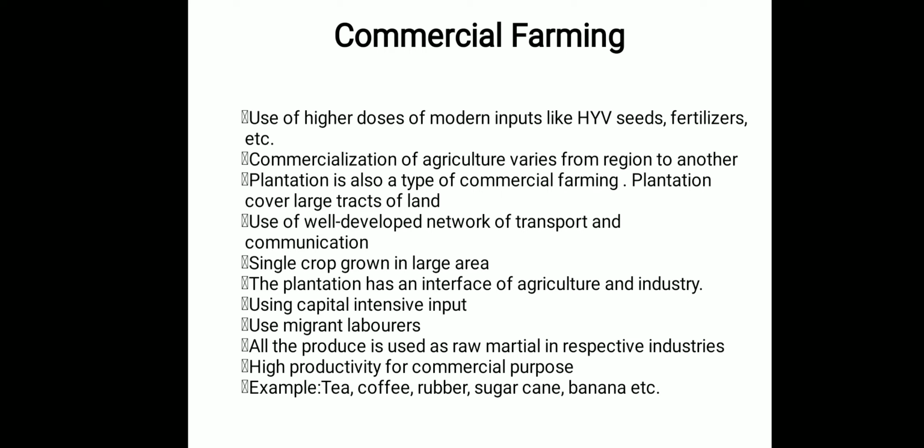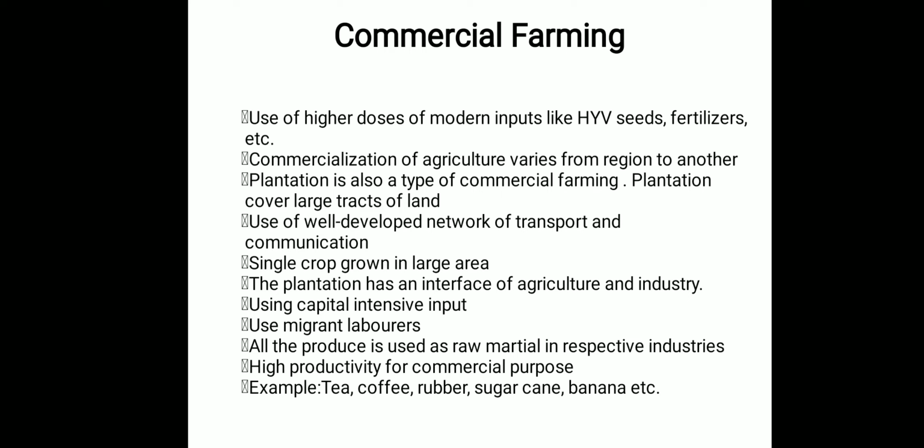It also requires a well-developed network of transport and communications. In plantation, a single crop is grown in large areas, and plantation has an interface of agriculture and industry. It is a capital intensive unit. Here, see the difference. Generally in the board examination, one question comes: what is the difference between intensive subsistence farming and commercial farming? If you compare, intensive subsistence farming is labor intensive, but commercial farming is a capital intensive unit.